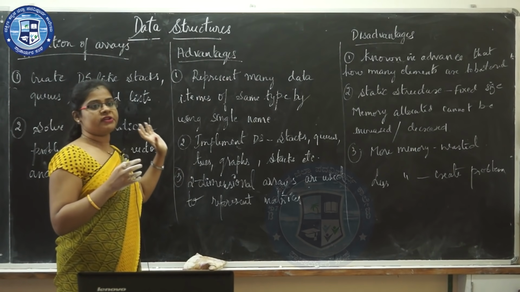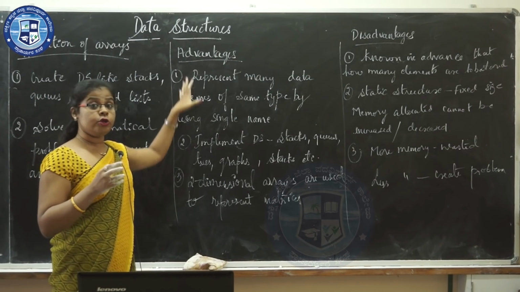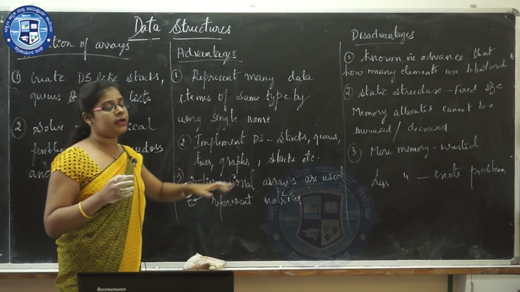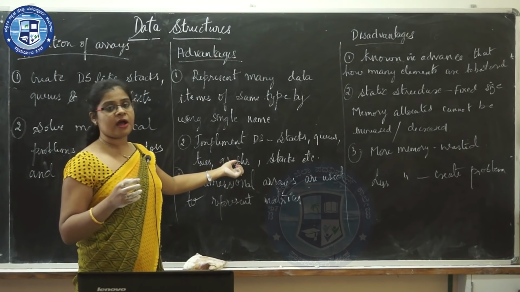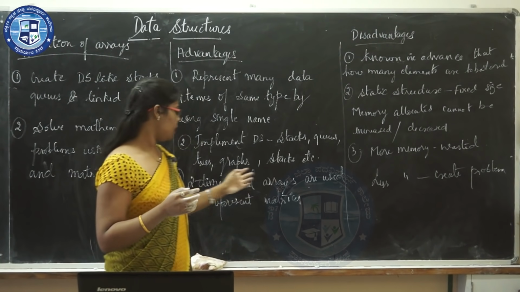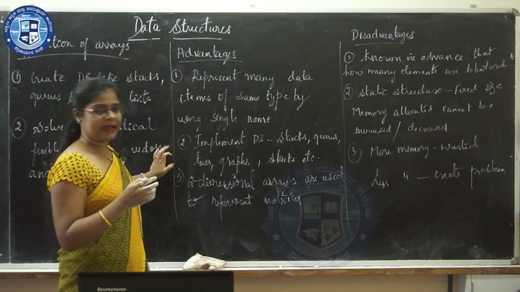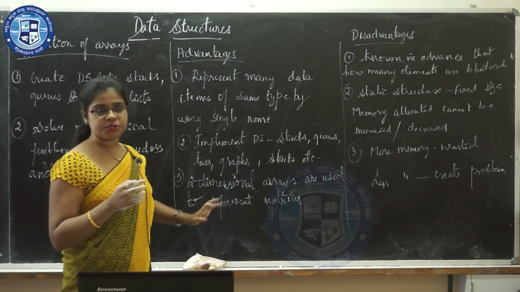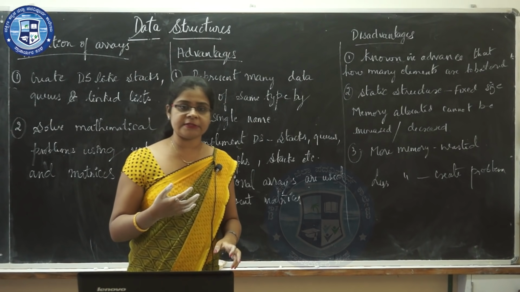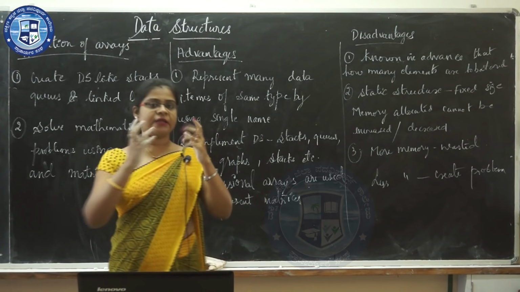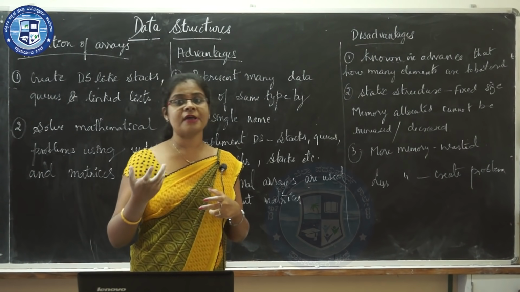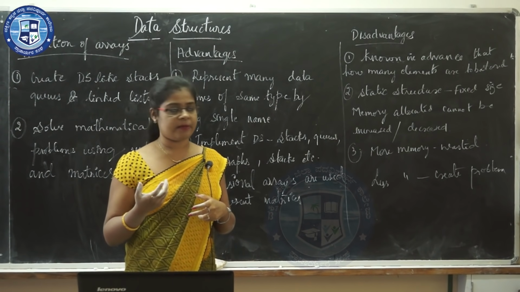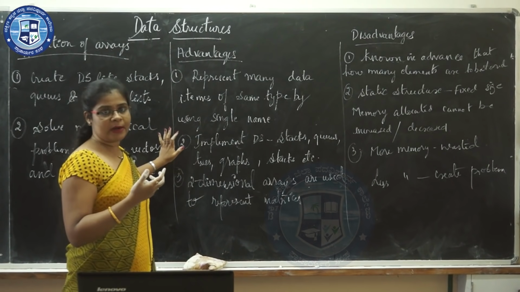Next, as I have told, even in applications, we can use arrays to implement other data structures like stacks, queues, trees, graphs, etc. The third advantage of arrays is that two-dimensional arrays can be used to represent matrices. So always when we take the concept of two-dimensional arrays, we use matrices as an example. So this is regarding the advantages.